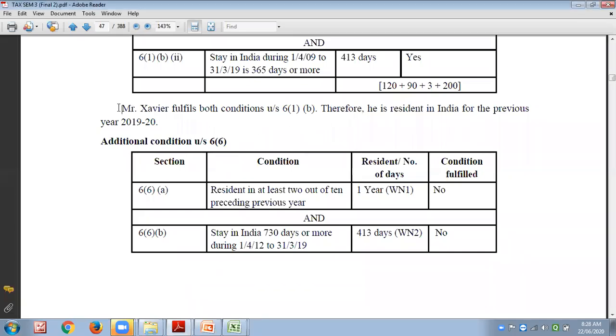What will be the residential status of Mr. Xavier if he resides only 50 days? NRI is a wrong answer. NRI is non-resident. Yes, NR is the right answer. And this abbreviation you will find in all textbooks. Very correct.